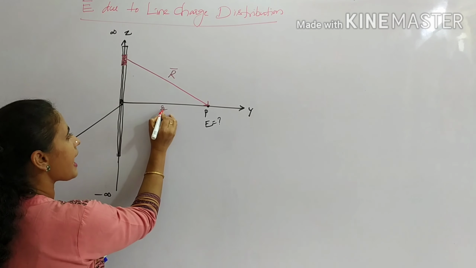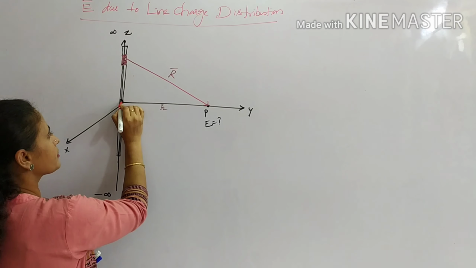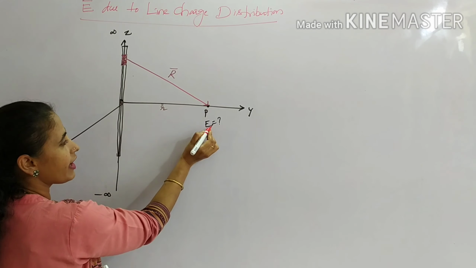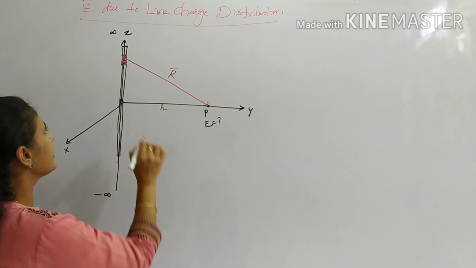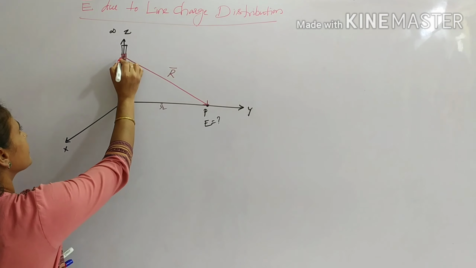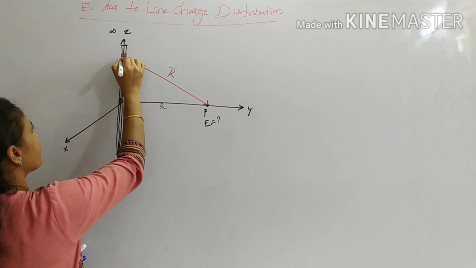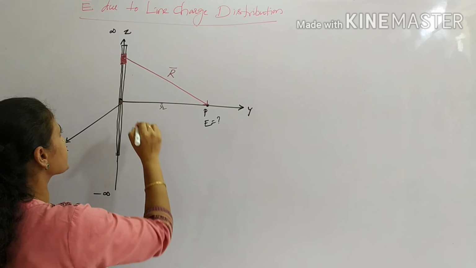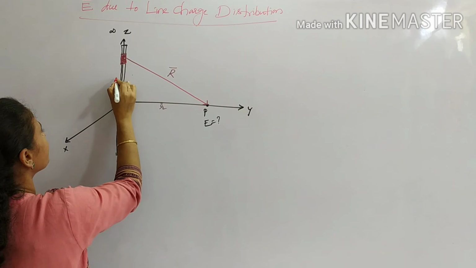This r is the vector distance from the origin to the point P where we are supposed to find the electric field. And this is a differential charge, let it be dq. This is acting as one differential amount of length which is acting as a point charge. Let this be at a distance of z bar.